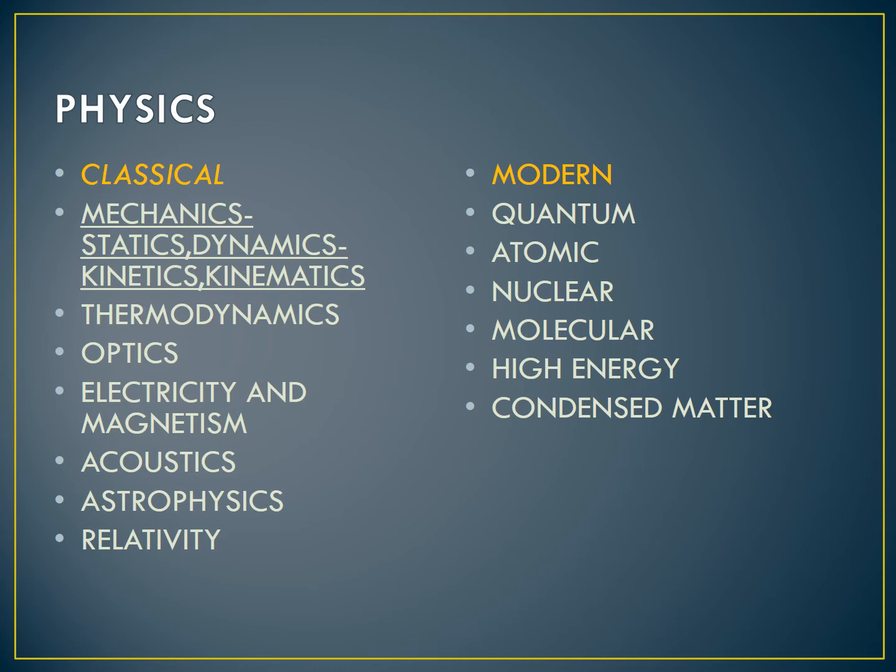Now, modern physics. What is modern physics? I already told that it refers to the concepts that have surfaced since the beginning of the 20th century. After the 20th century, the concepts in physics are known as modern physics. That is classified into quantum physics, atomic physics, nuclear physics, molecular physics, high energy physics and condensed matter physics. Quantum mechanics is the study of the discrete nature of phenomena at atomic and subatomic levels.